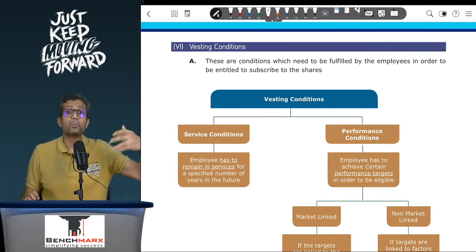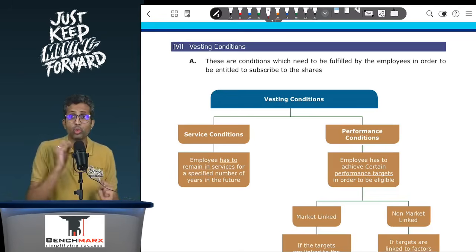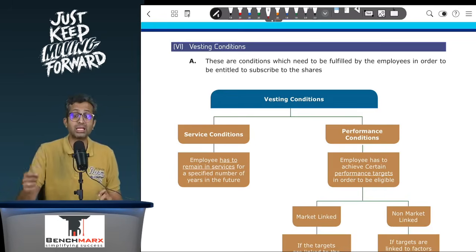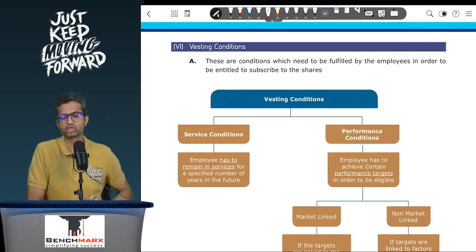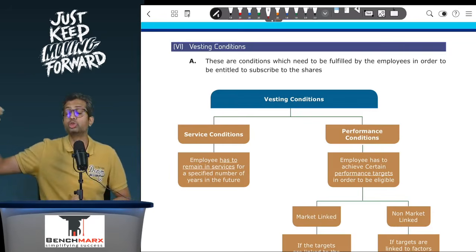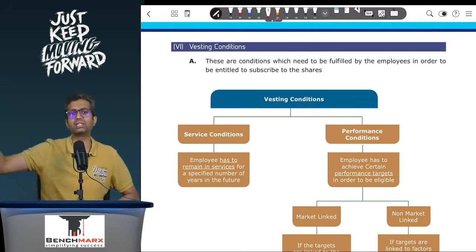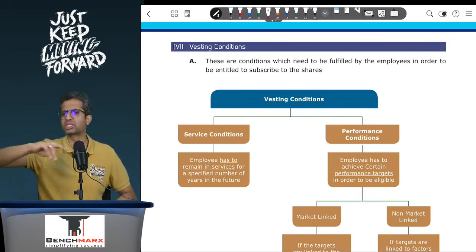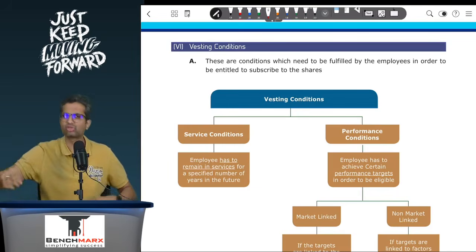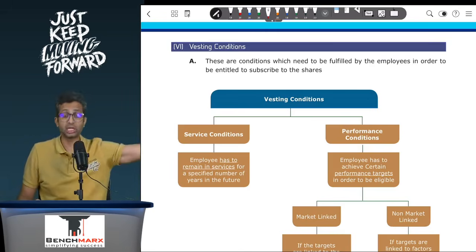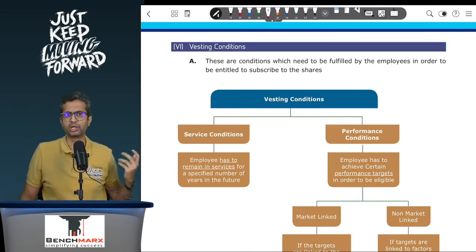So when you are looking at a market linked condition, that means one of the conditions for vesting is linked to the market price or market price growth. So you just single out the company's market price or market price growth, and non-market linked conditions would mean any factor other than market price. Can be sales, can be the attrition rate, can be the cost of production, can be the EPS, can be the profit, can be anything, but not the market price or market price growth related.